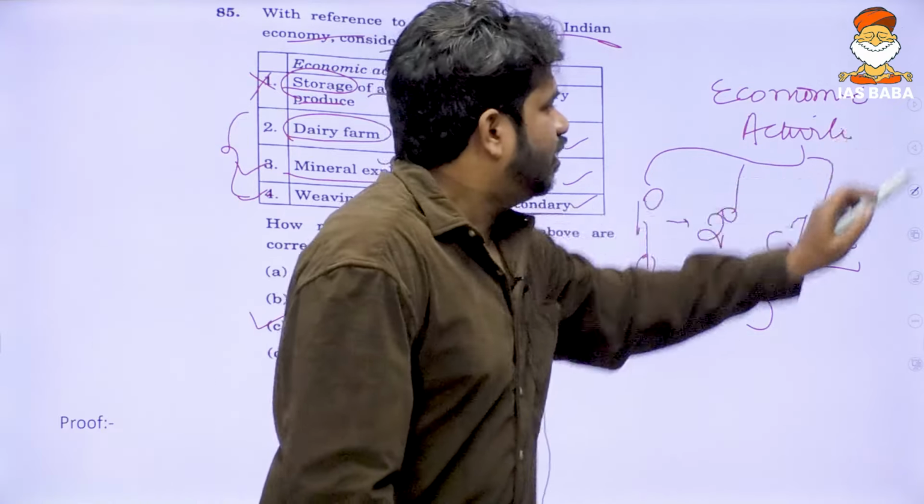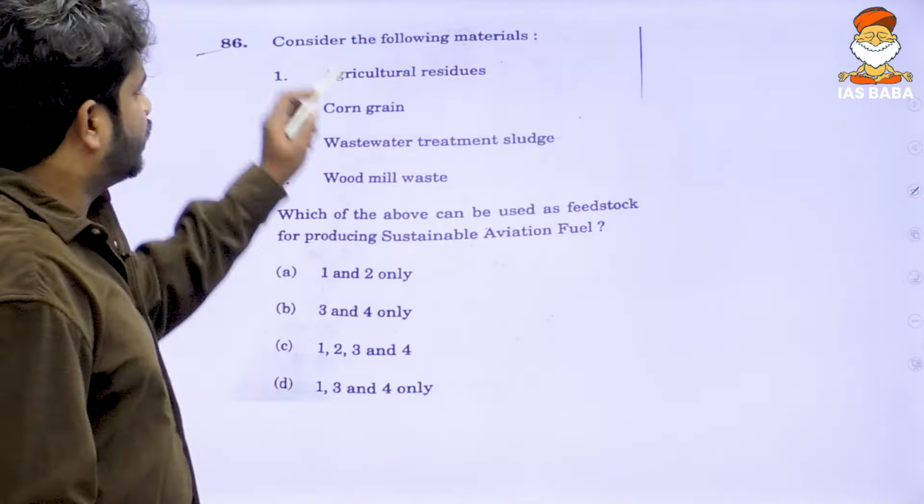All right. Now, agricultural residues, corn grain, wastewater treatment sludge, wood mill waste, etc. Among them, which of them can be used as a raw material to produce sustainable aviation fuel? All of them can be used as a raw material to produce sustainable aviation fuel.